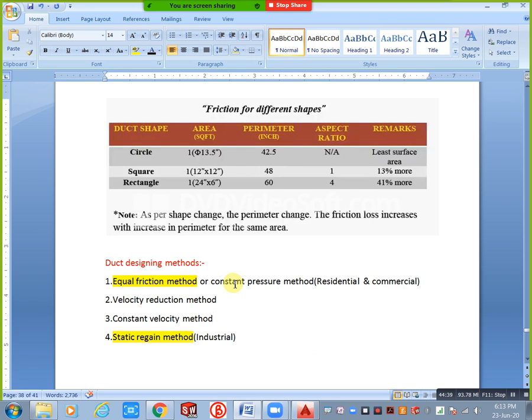After this duct sizer we will discuss load calculations. I will send the duct sizer first, after that I will send the next one. When I start that class I will send it, don't worry. Okay, clear, no? Up to duct design methods, you just have a basic idea. Tomorrow I will start equal friction method. Okay, now I will explain AutoCAD.